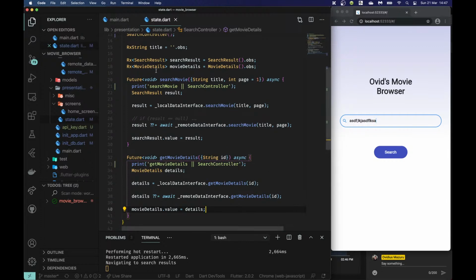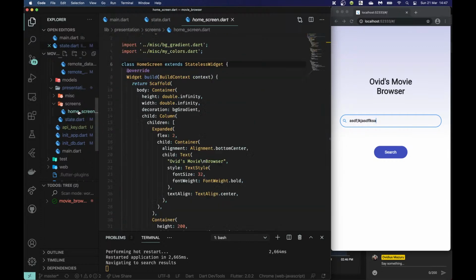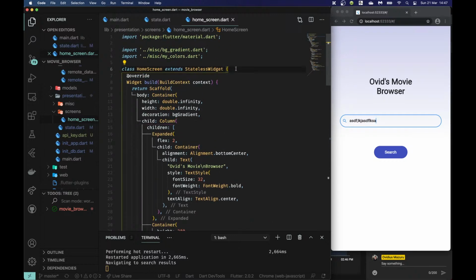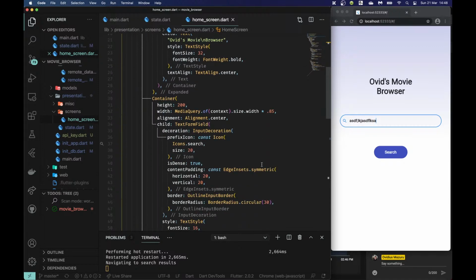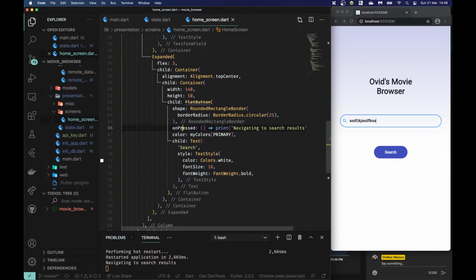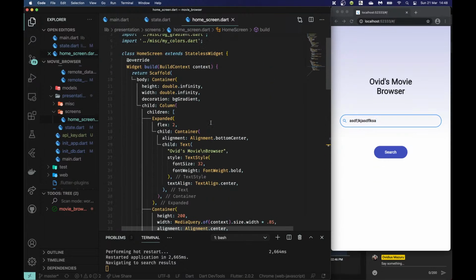Let's go ahead and connect this to our home screen. So the first thing I'm going to do is use that get.find to actually give my controller to my home screen. And the reason I'm giving it to my home screen is so that I can actually do something when I hit this search button.